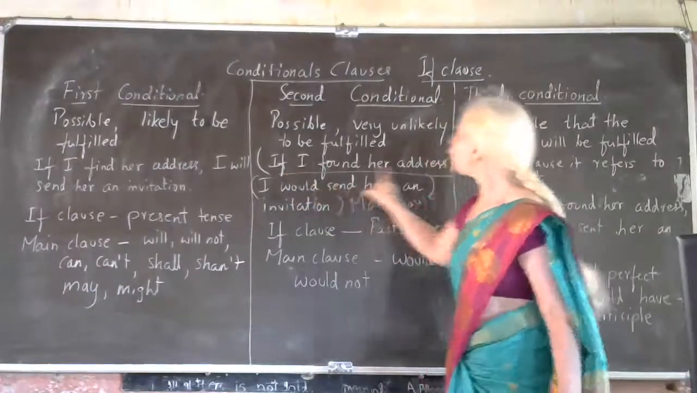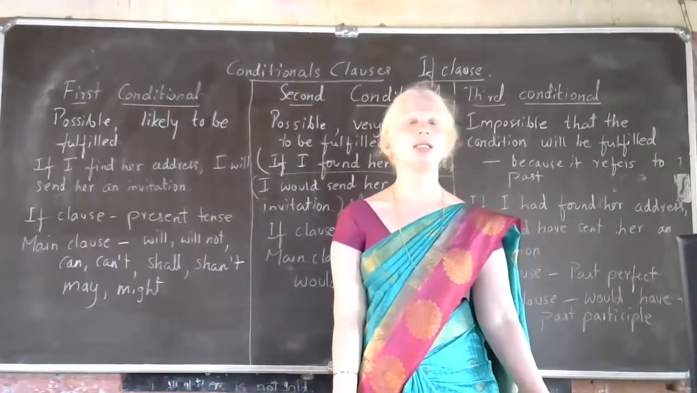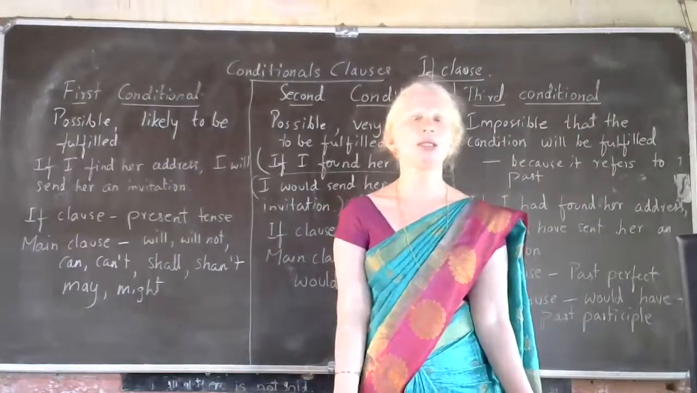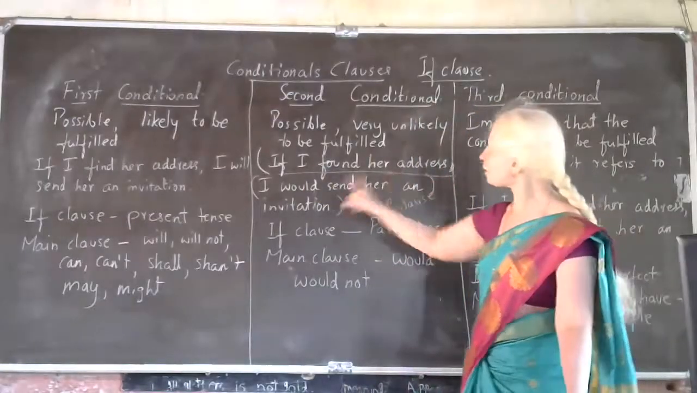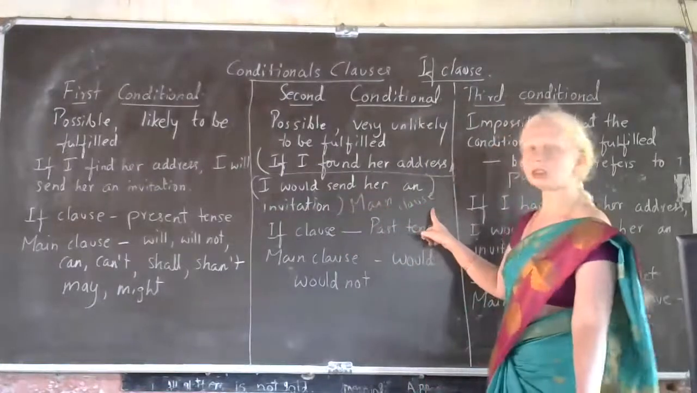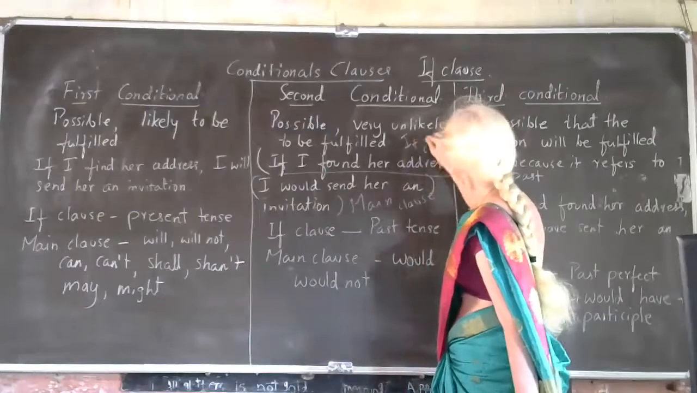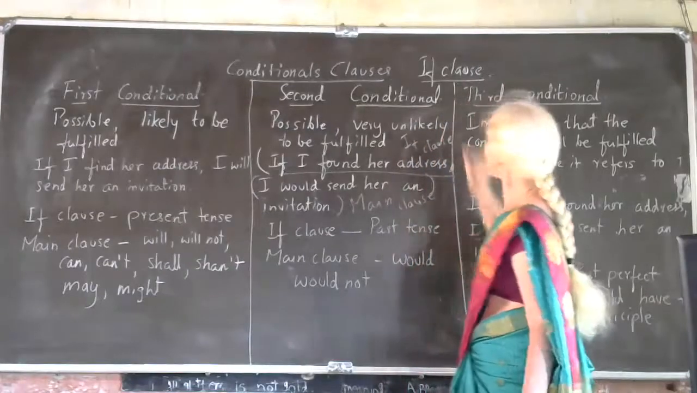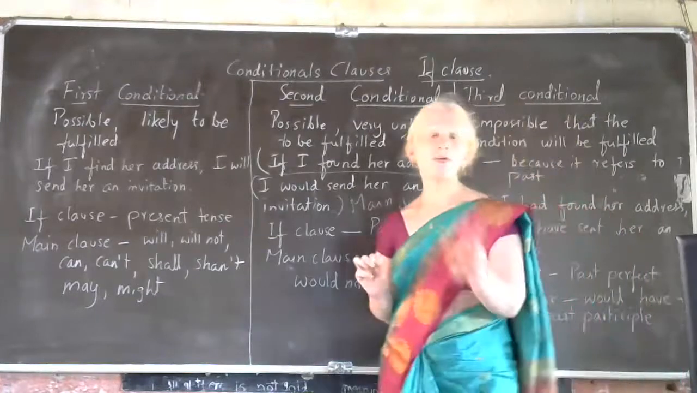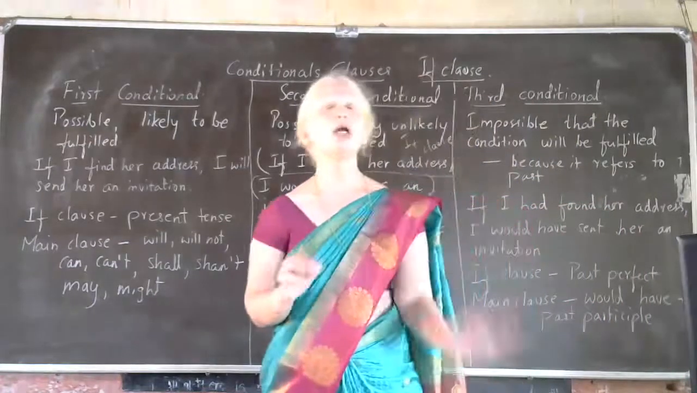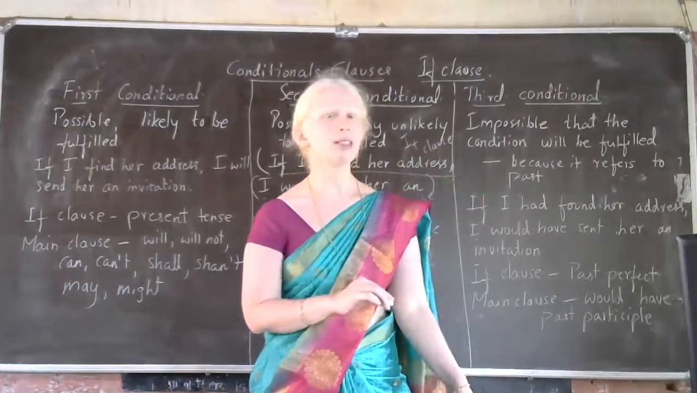And this one, if I found her address, is not a complete sentence. It is not giving complete sense. So this sentence is dependent upon the next sentence. This clause is called, children, the if clause. So in a conditional sentence, you need two clauses: one is the if clause and the second one is the main clause.